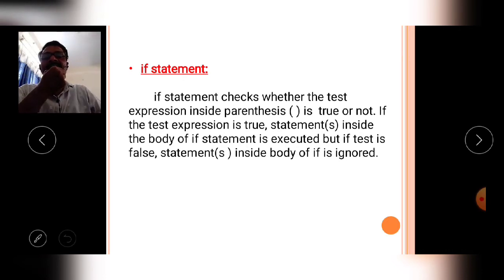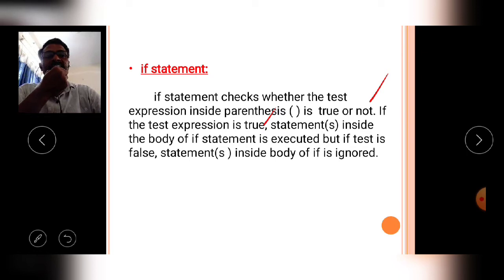Like that, the if condition works in the C language. So simply we say that the if statement checks whether the test expression inside the parentheses is true or false. If the test expression is true, then the dependent statements inside the body of the if statement are executed.